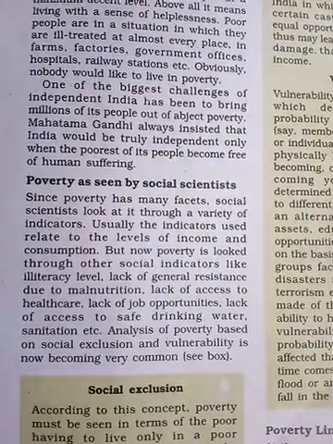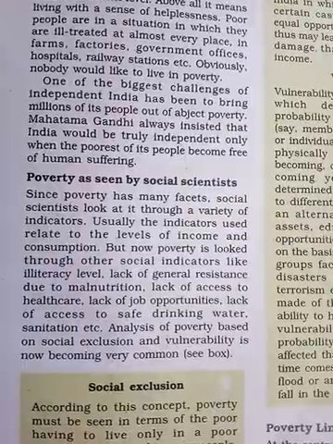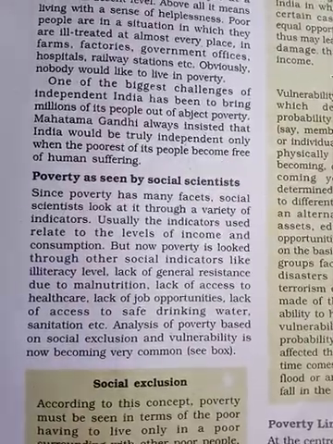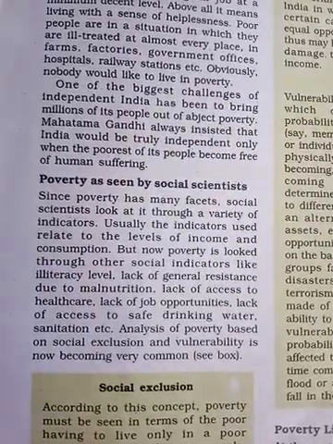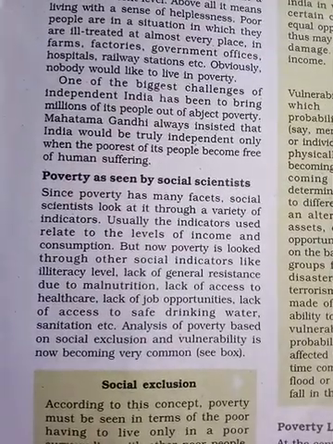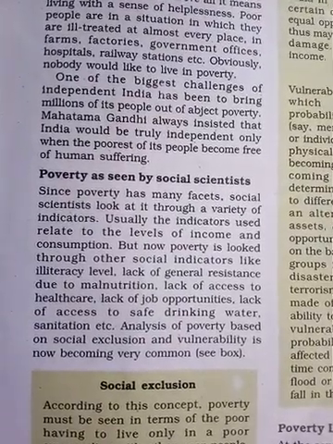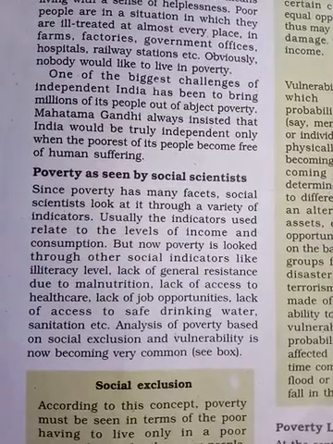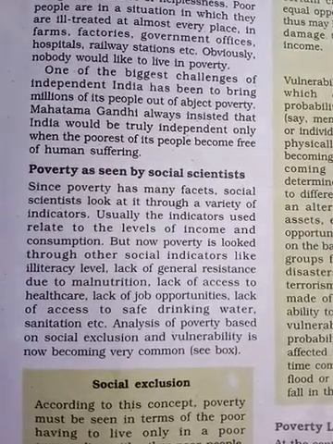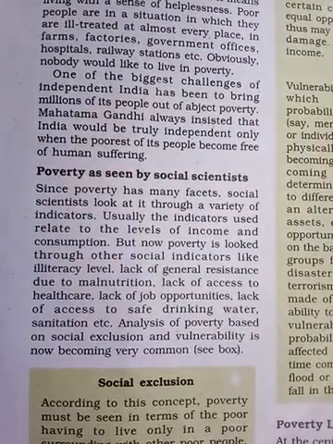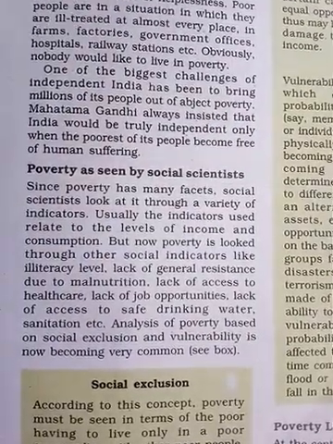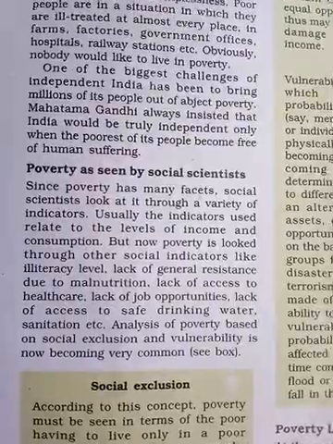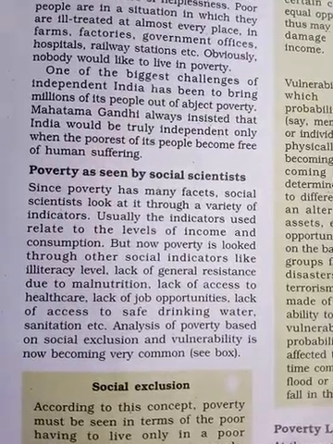But now poverty is looked at through social indicators like literacy level, lack of general sustenance due to malnutrition, lack of good health, lack of a good job, lack of safe drinking water, and sanitation.